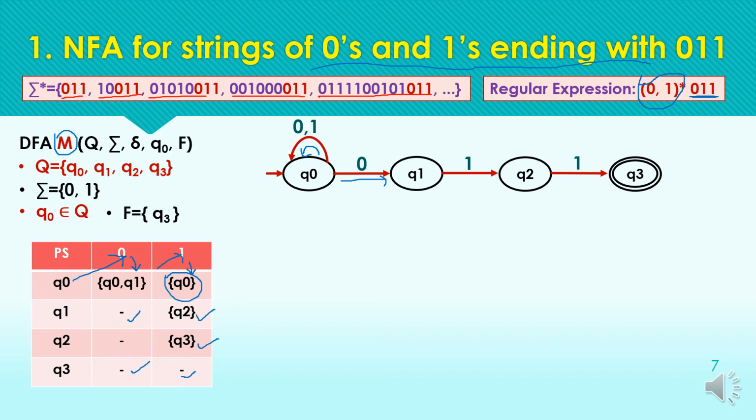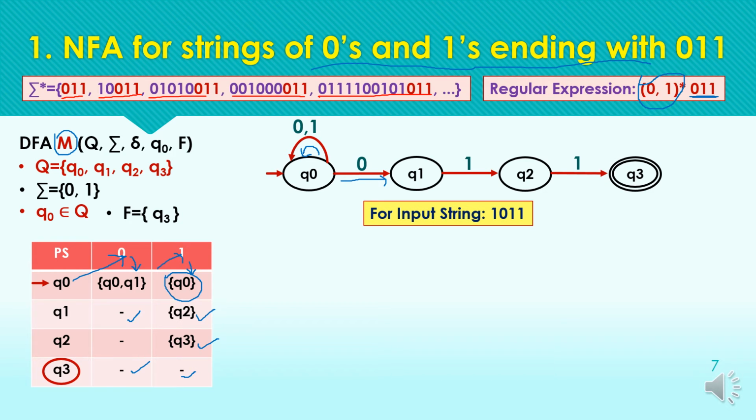So this is the transition table and transition diagram for the NFA. We can see simply that NFAs are easier to construct than DFAs. We have defined any other symbol received with simply a self loop over the initial state here, but we cannot do this thing with the DFAs.